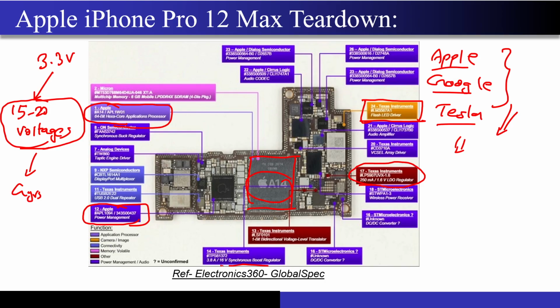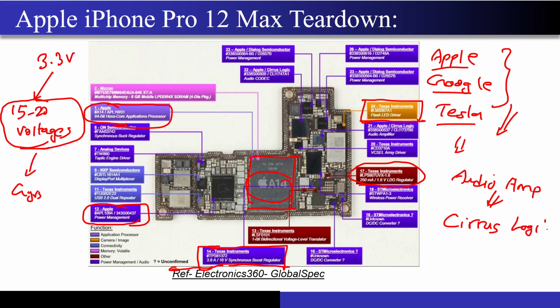They wanted a 16 volt voltage to be generated, so they contacted Texas Instruments and took the IC from there, right? So these are the different ICs that are going into this Apple iPhone. If you talk about the audio amplifier, then it comes from Cirrus Logic.